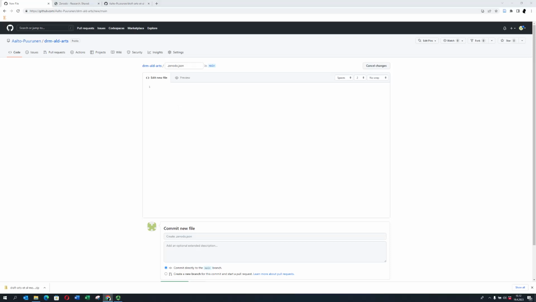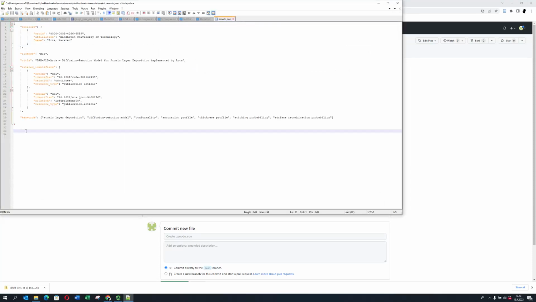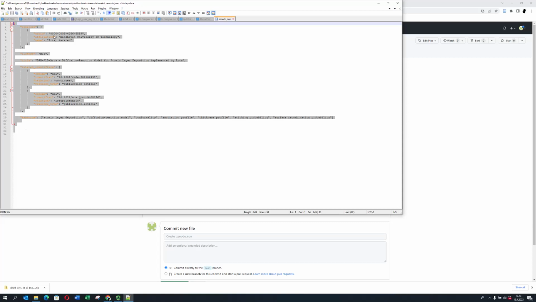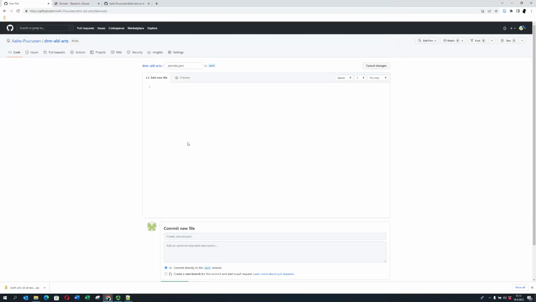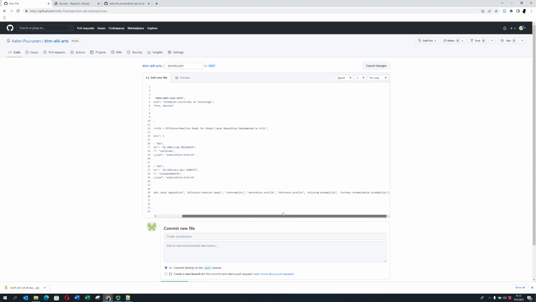Yes, so I'm gonna open this. You have to right click and then edit with Notepad++. Oh, okay. All right. And then just copy paste everything. Like this. And then okay. I think create .zenodo is quite okay.